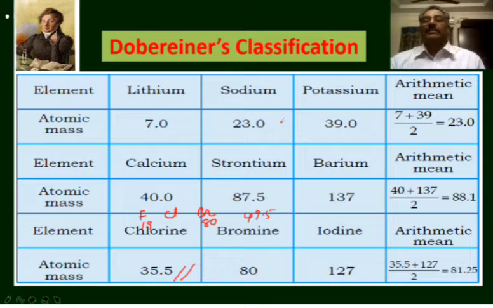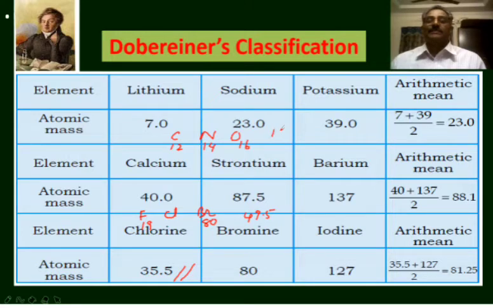All these elements could not be grouped in the form of triads. It was possible to group quite dissimilar elements into triads. For example, the elements like carbon, nitrogen and oxygen can be grouped together so that the atomic mass of the middle element is the average of the other two. Atomic mass of carbon is 12, atomic mass of nitrogen is 14, and atomic mass of oxygen is 16.